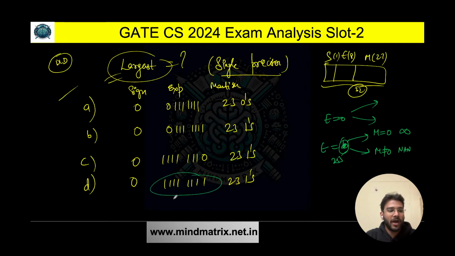Here you have the exponent as all ones and the mantissa is not 0, so it is not a number, so you can directly eliminate option D. Option D is not the answer.